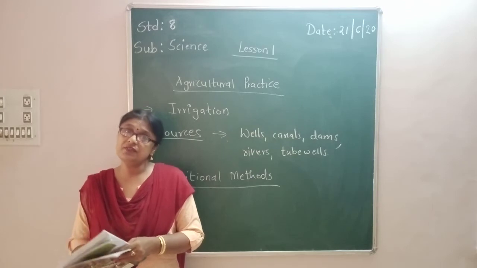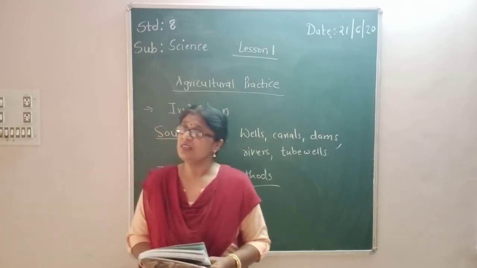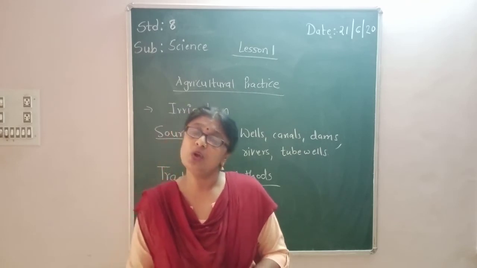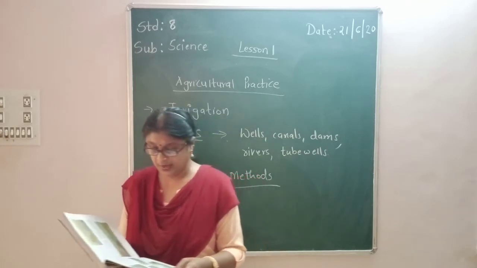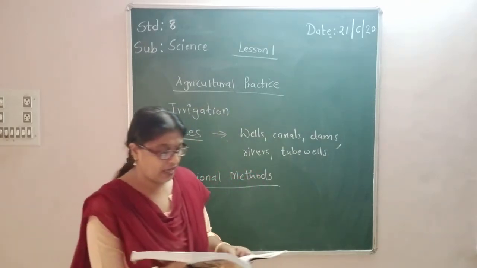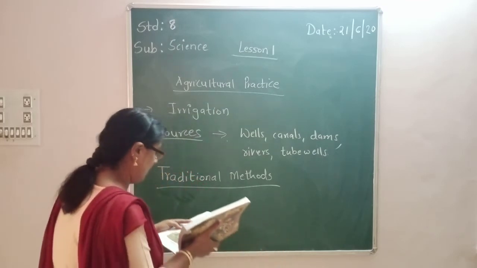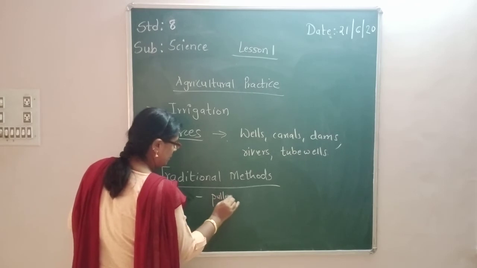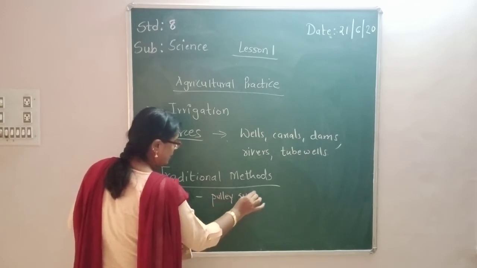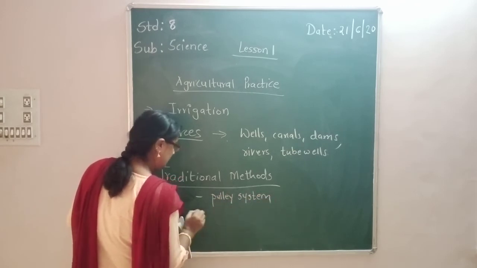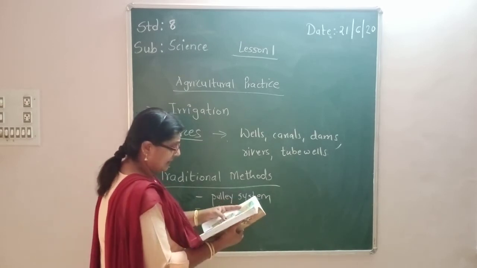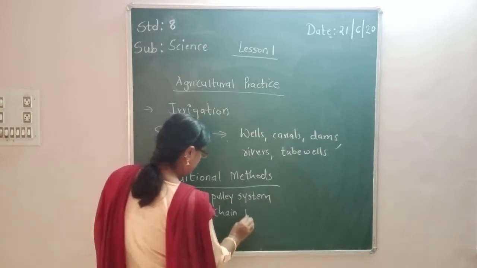Why are they less efficient? Because the production that we get will not be up to the mark. Okay. The various traditional ways are the pulley system and the chain pump.